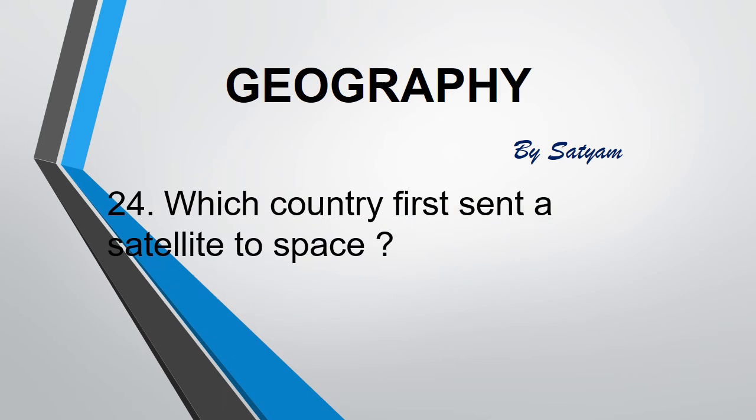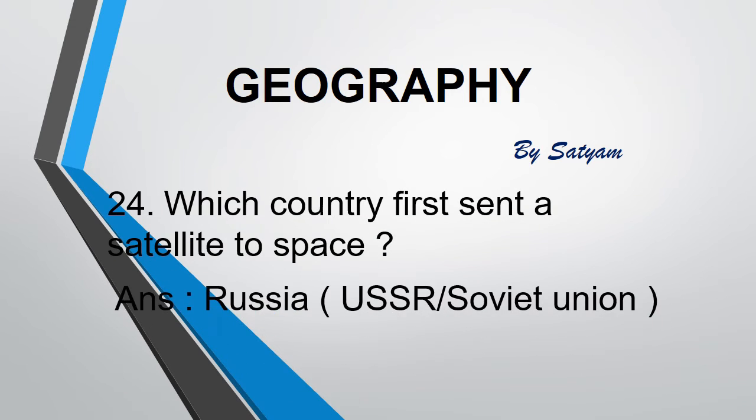The next question is, which country first sent a satellite to space? The answer is Russia. Sputnik 1 was the first artificial satellite launched into an elliptical low Earth orbit by the USSR on the 4th October 1957.